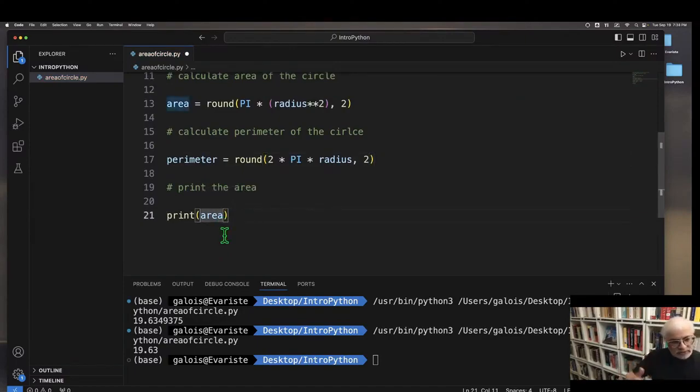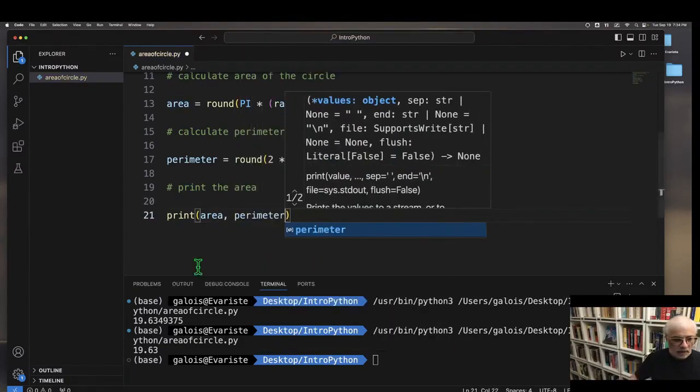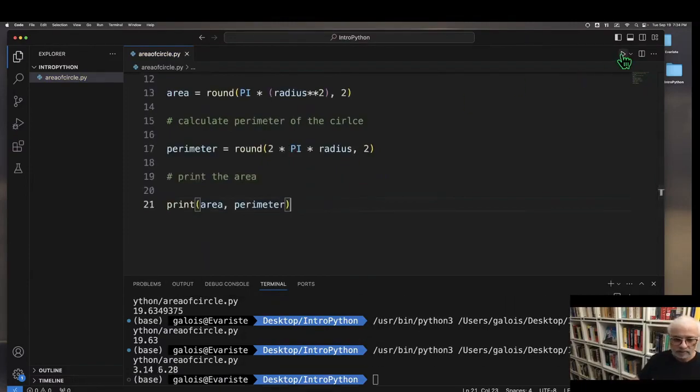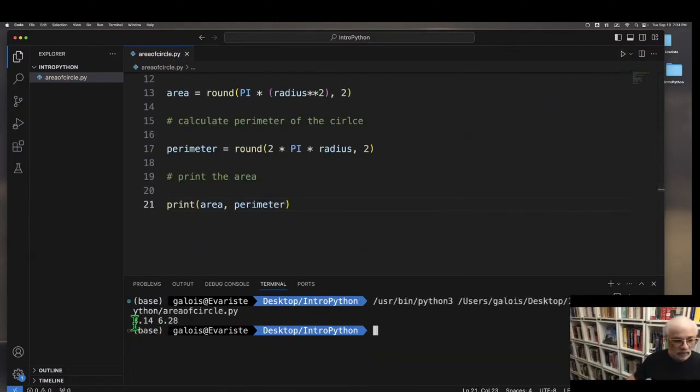And now we want to print 2 things. We want to print the area and the perimeter. All right, let's keep our fingers crossed and run this program and see what we get. Okay, so it looks right. So let's run it one more time. So we get 3.14 for the area and 6.28 for the perimeter. Okay, now we'll make one more change.